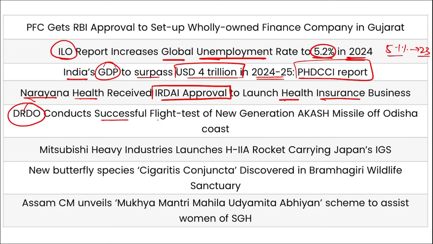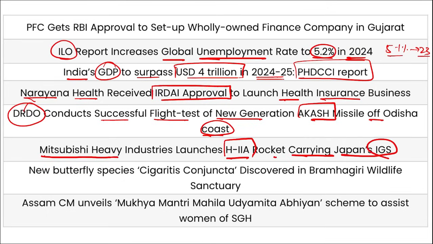DRDO conducts successful flight test of new generation Akash missiles off the coast of Odisha. Mitsubishi Heavy Industries has launched the HIIA rocket carrying Japan's IGS. Then a new butterfly species, that is Cigaritis conjuncta, discovered in Brahmagiri Wildlife Sanctuary, that is in Karnataka.